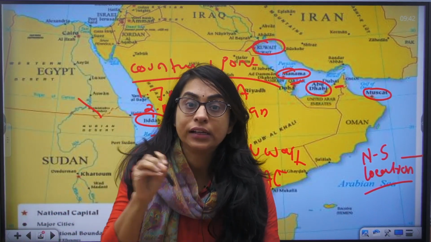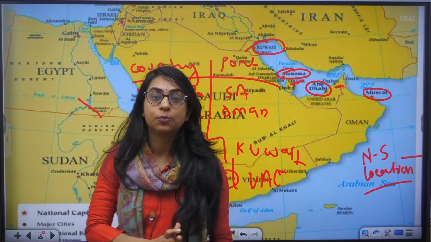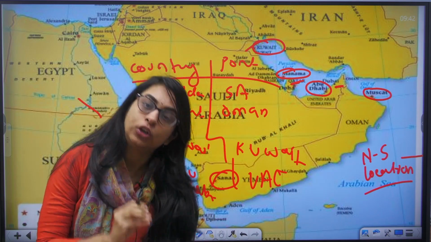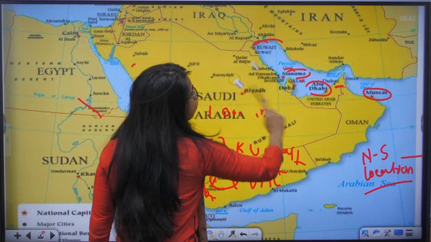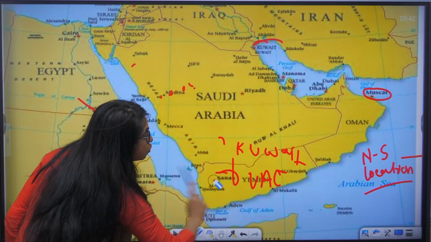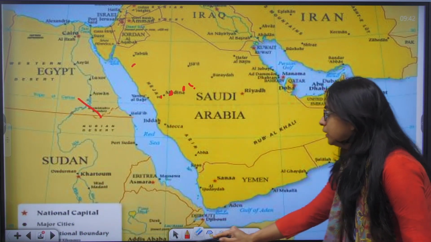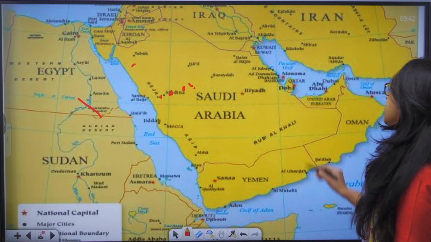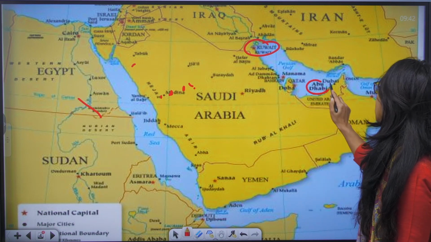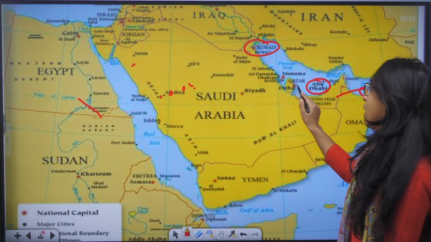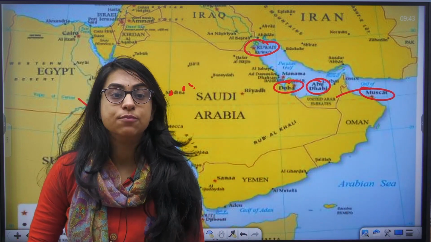Apart from knowing which country and which port, open up your atlas and look for yourself. Apart from knowing the country and the port, you should also have some pictorial memory of the north to south arrangement of the ports. So if I look at this, the north to south arrangement, I am taking this as Kuwait. If this is Kuwait City, this is Abu Dhabi, this is Muscat, we have Doha. So know the north to south location of these important ports.